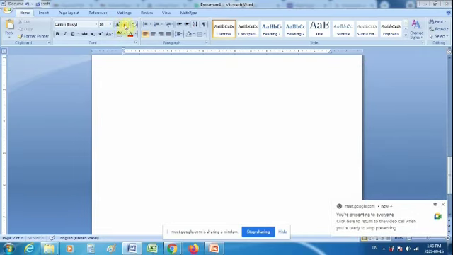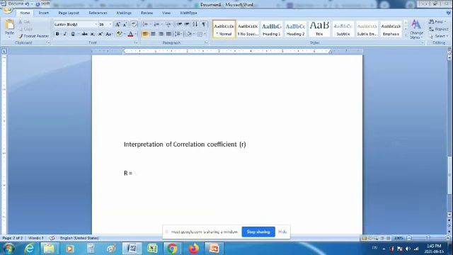Yes, sir. So what are we talking about? We are talking about the interpretation of the correlation coefficient, which is r. And we have said that if r is equal to +1, we know what to write.